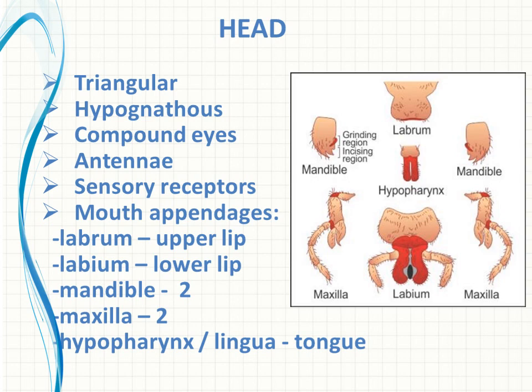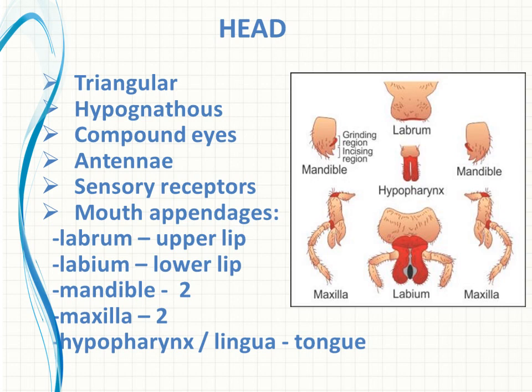Okay, and the next region is the mouth appendages. As we said, the mouth parts directed downward are known as hypognathous type. Okay, and let us see what appendages are present in this mouth. The figure displayed there actually shows the mouth parts of this cockroach. The mouth consists of 6 appendages.